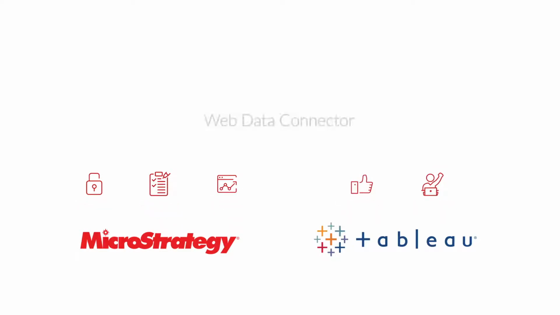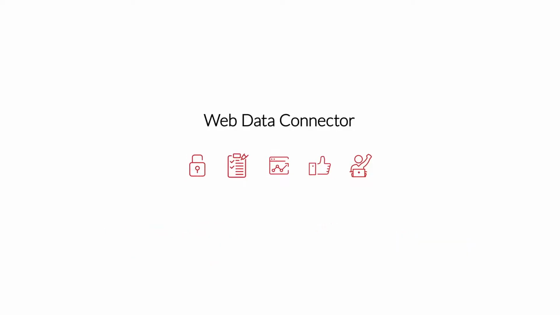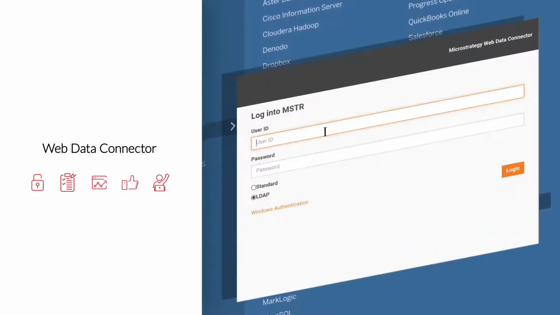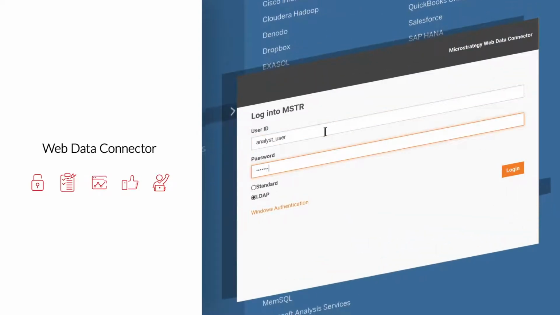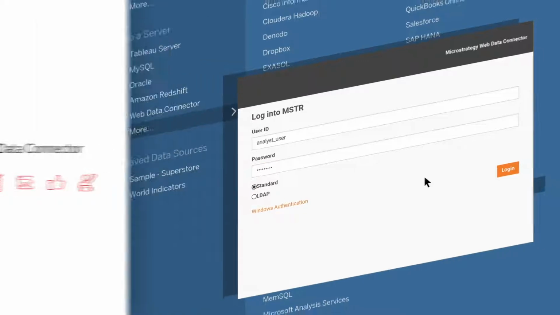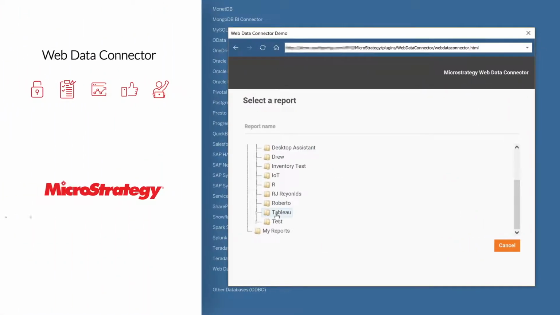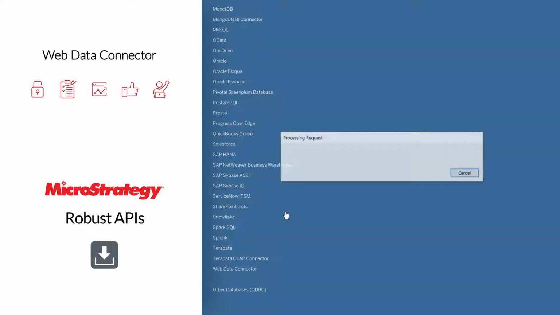With Web Data Connector for Tableau, organizations get the best of both worlds by providing a seamless integration between the two products. The connector provides Tableau users with instant access to secure, governed data that has been modeled in MicroStrategy. The connector leverages MicroStrategy's robust APIs, and deployment is simple.